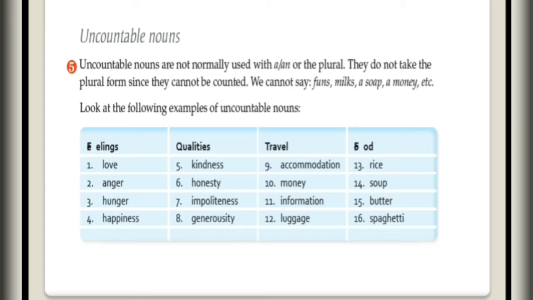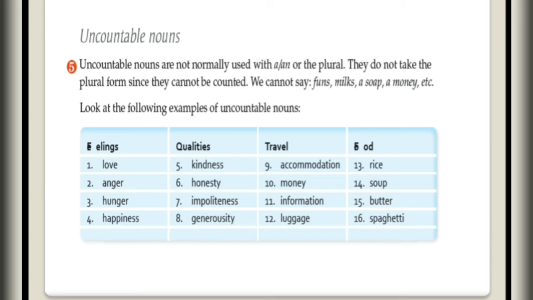Here are a few examples given: feelings, love, anger, hunger, happiness; qualities, kindness, honesty, impoliteness, generosity; for travel, the words which you use: accommodation, money, information, luggage; then for food, like rice, soup, butter, spaghetti. Spaghetti means it's one kind of noodles. So all this you cannot count, right?